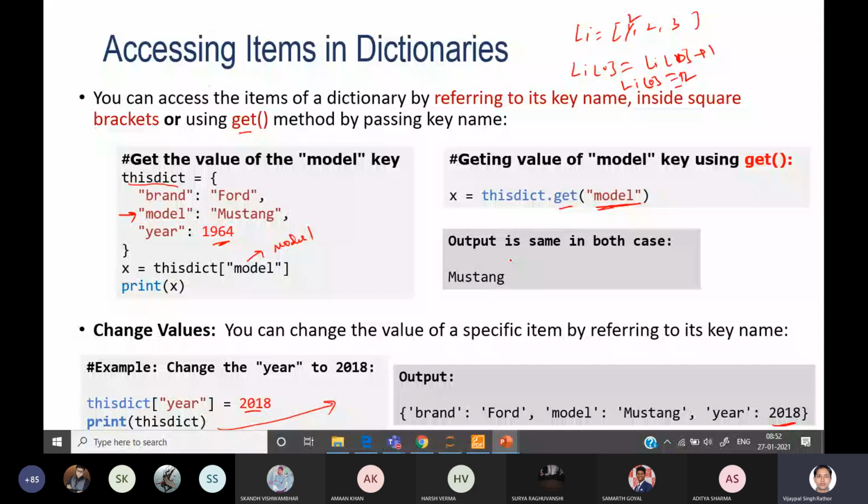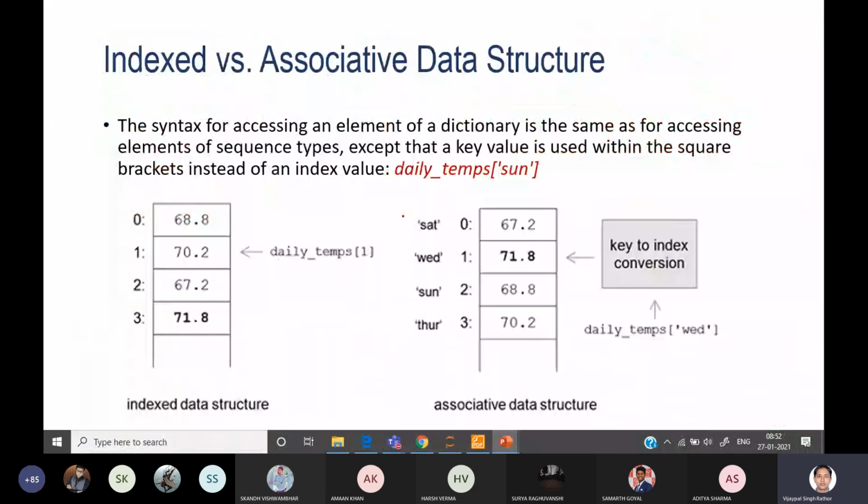Okay, next, index versus associative data structure. In the list, you can see the index values, like here we have associated values at index 0, 1, 2, 3 and so on. But in the dictionary, 70 or 68, you can see this is the first element, this is the second element.